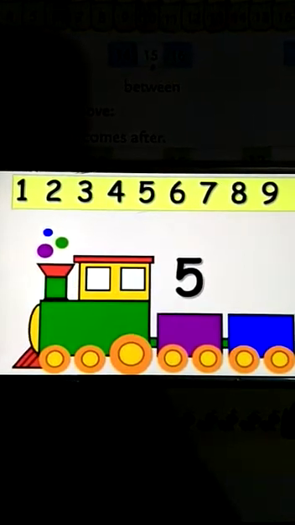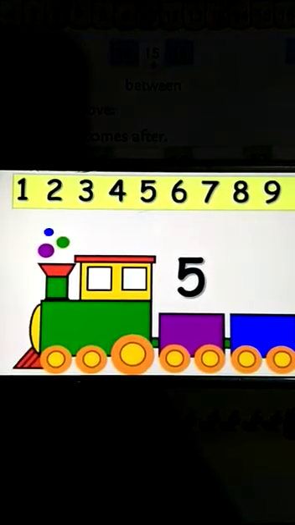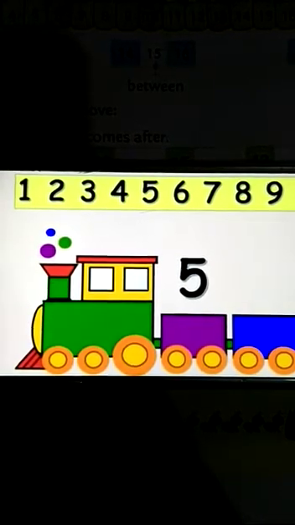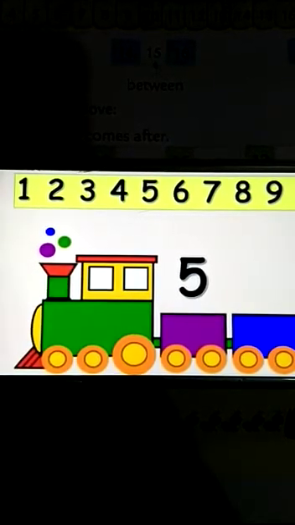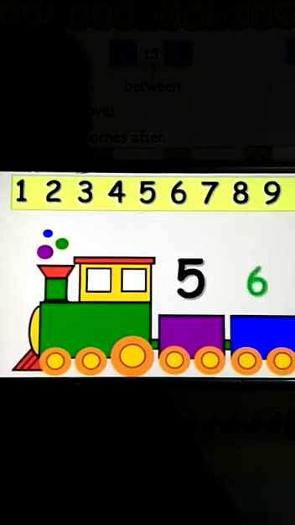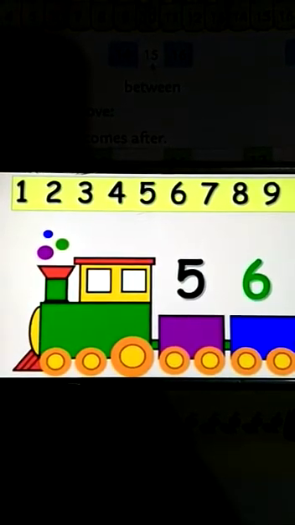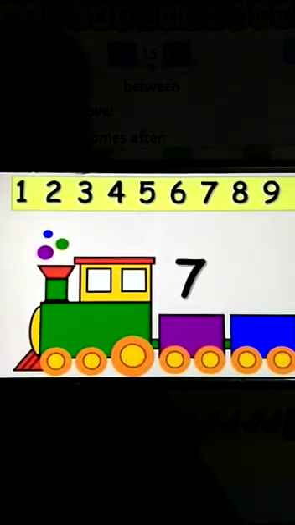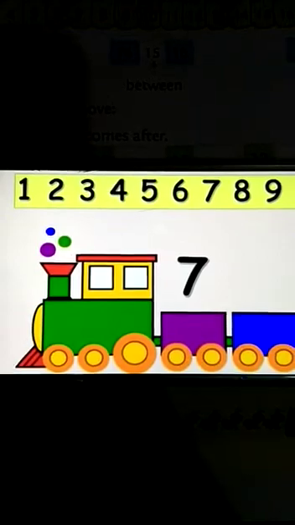Here we have number 5. Can you find which number comes after 5? Yes, it's 6 that comes after 5. Here we have number 7. Can you find what number comes after 7?